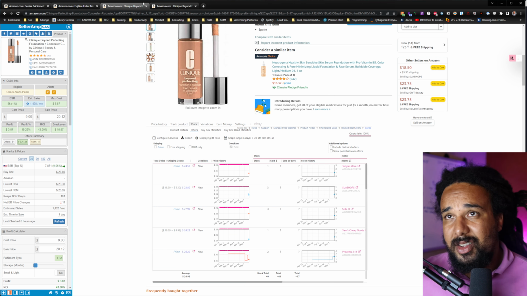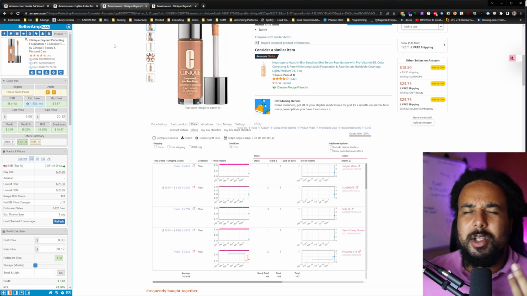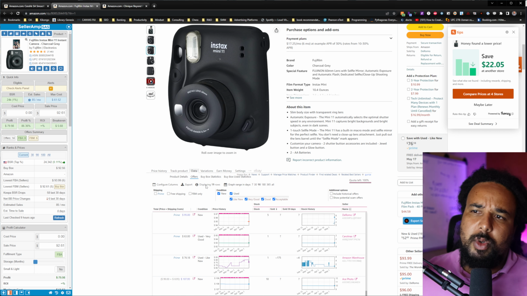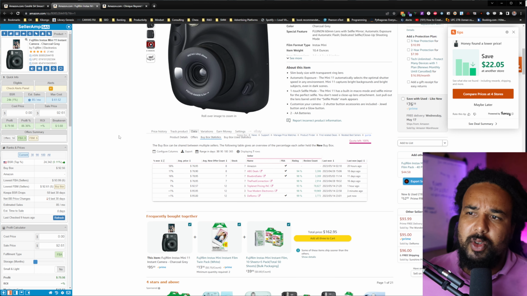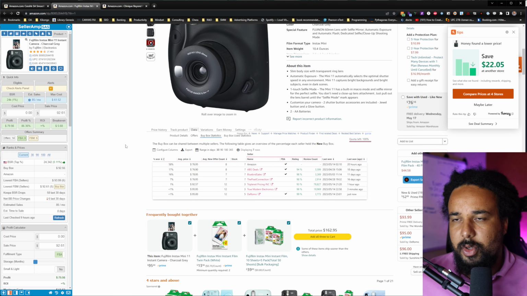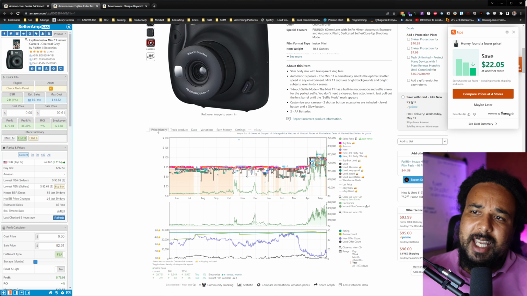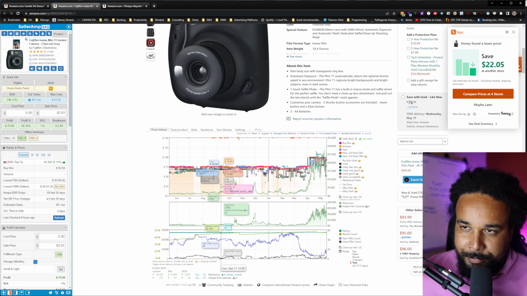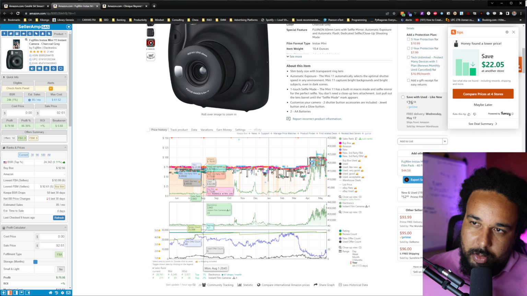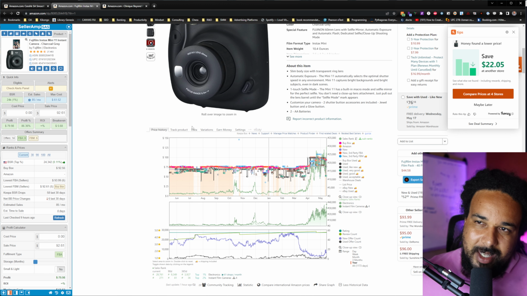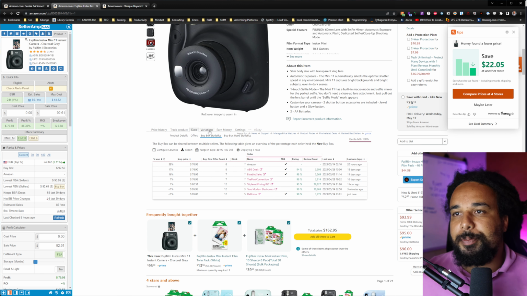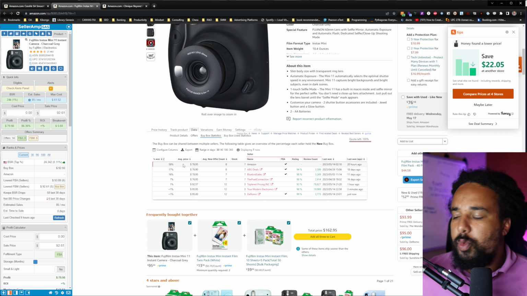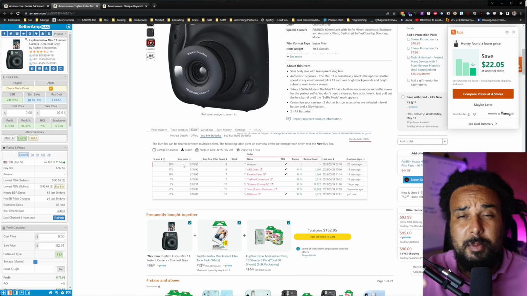The last thing, and this is the last thing we're going to look at in Keepa, and I think we will have talked about everything regarding Keepa. The last thing you want to look at is the buy box statistics, and you want to see if the buy box is rotating. So, for example, this product, yes, Amazon is on the listing, by the way, this orange thing. I should have said it before in the video, but if you see some orange over there, it means that Amazon is on the listing, all right? The buy box statistics will show you if the buy box is rotating between sellers, right?